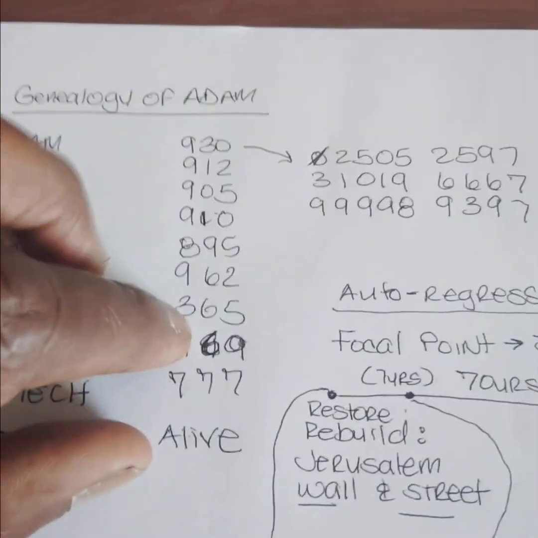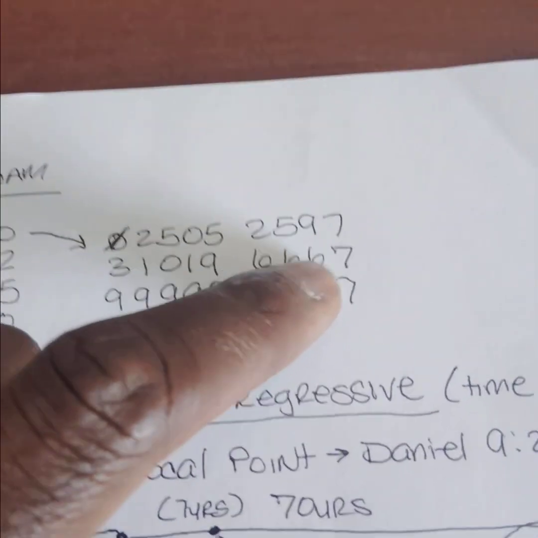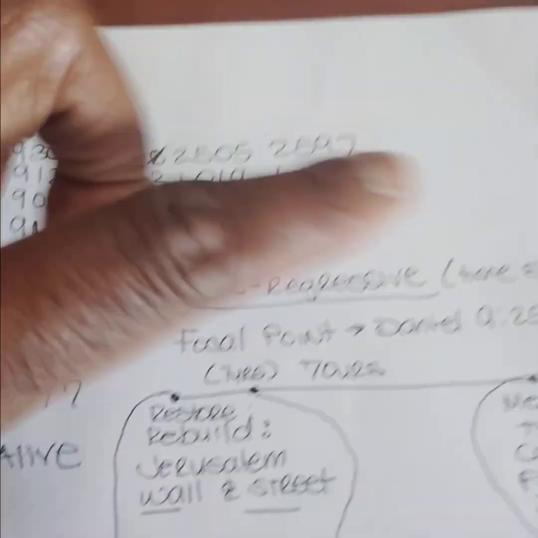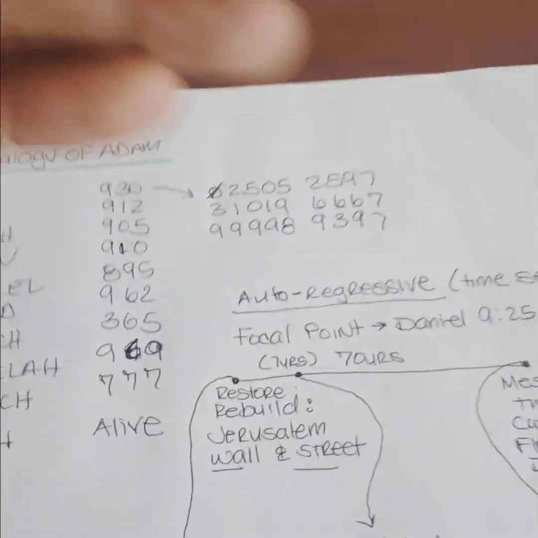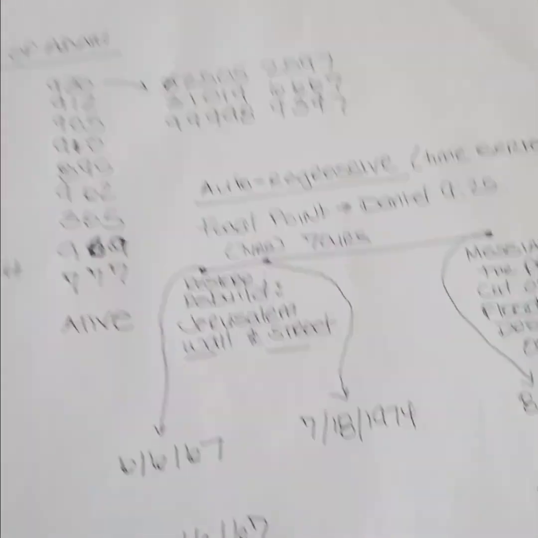I simply rotated the numbers. You see 930, 912. The numbers I really want you to focus on are 666 and 777. What you see here, 666, 777. We rotate the numbers. Now, I'm postulating that these numbers correspond to the prophecy, but I would need some supporting evidence. I would need some events that actually have been documented in time in order to come up with the supporting evidence as empirical evidence and not just supporting evidence.